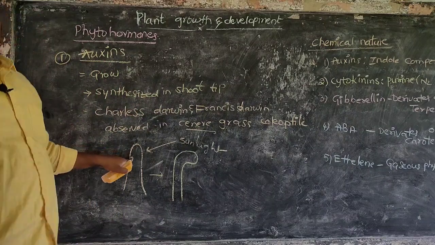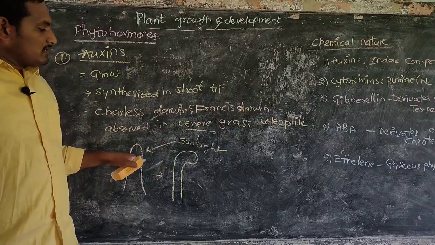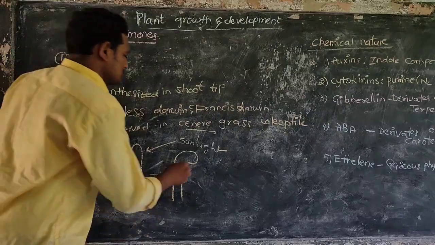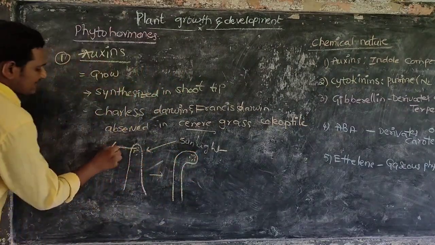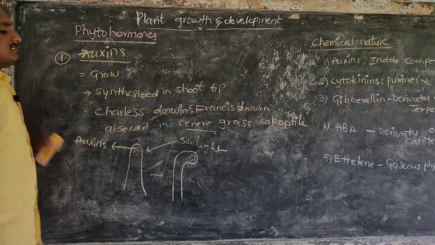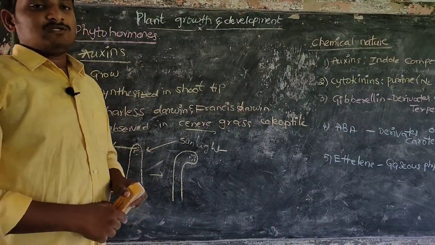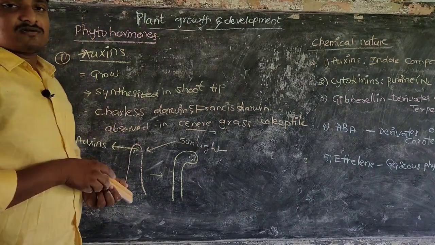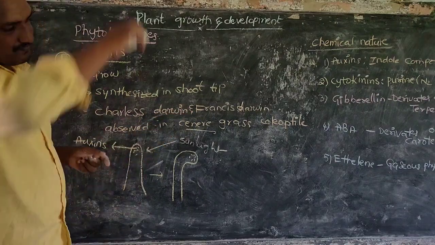Because in the coleoptile some specific compound is there, which responds to sunlight and bends towards it. That is auxins. The substances present inside the tip of the coleoptile are auxins. These auxins are responsible for the movement of the plant body to bend toward the sunlight. This conclusion was made by Charles Darwin and Francis Darwin.